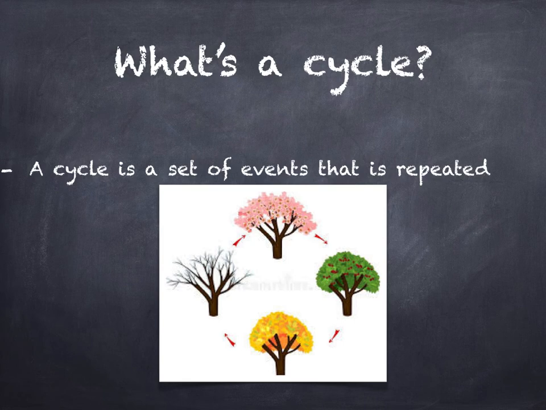The sets of events are the different seasons: spring, summer, fall, and winter, and the seasons are sets of events that are repeated once every year. So every year we have spring, summer, fall, and winter. Each season is its own event, and they're all repeated once a year.